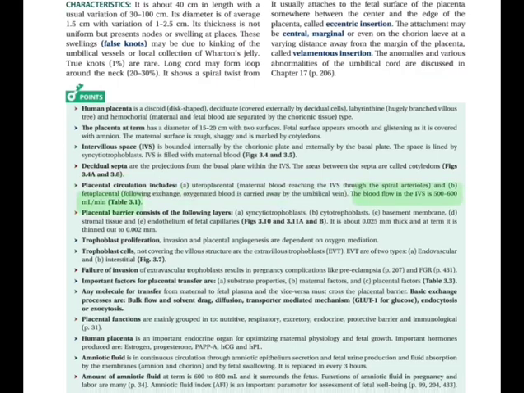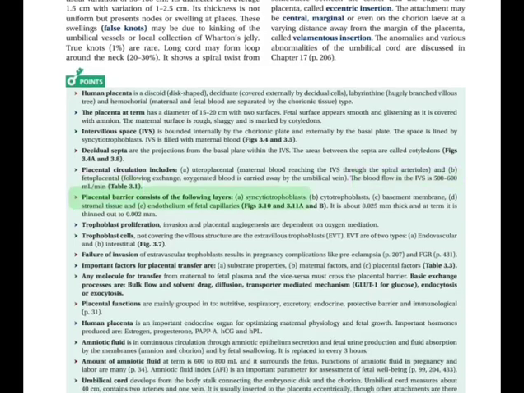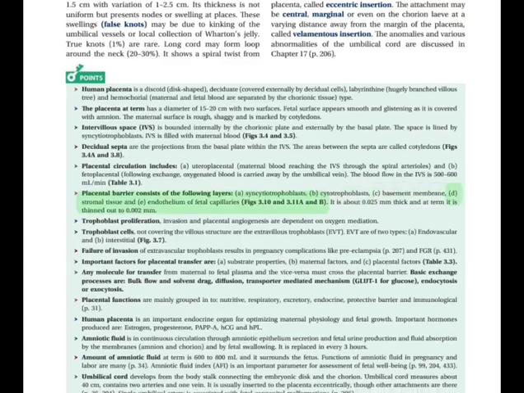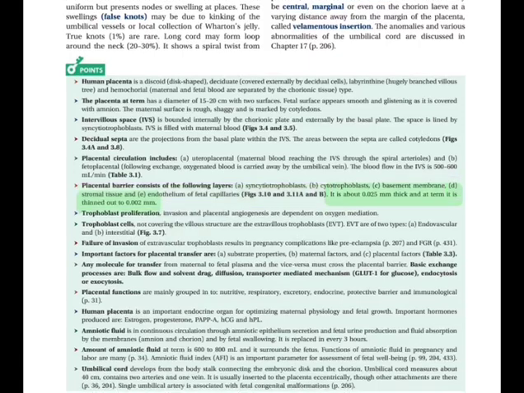Blood flow in the IVS is 500 to 600 ml per minute, Table 3.1. H. Placental barrier consists of the following layers: a. Syncytiotrophoblasts, b. Cytotrophoblasts, c. Basement membrane, d. Stromal tissue, and e. Endothelium of fetal capillaries, Figs 3.10 and 3.11a and b. It is about 0.025 mm thick, and at term it is thinned out to 0.002 mm.